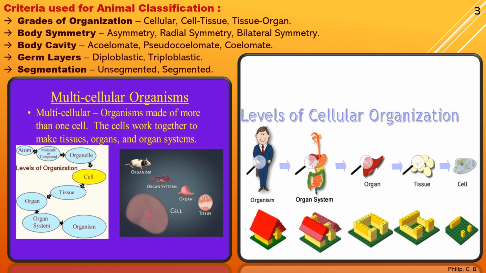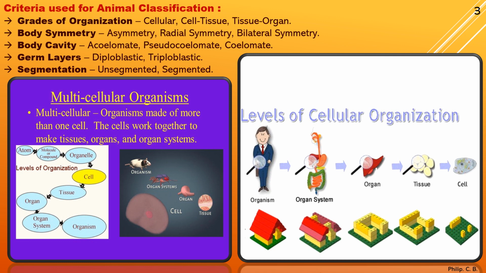The fourth type, germ layer. Now when you say germ layer, there are two types: diploblastic and triploblastic. When you say diplo means di, two layers; triplo, tri, three layers, right? Now how are these two and three layers differentiated? Now diploblastic, the two layers are endoderm and ectoderm. Okay, so if only two layers are present, it is diploblastic. Whereas triploblastic, it is endoderm, ectoderm and the mesoderm, the middle layer.